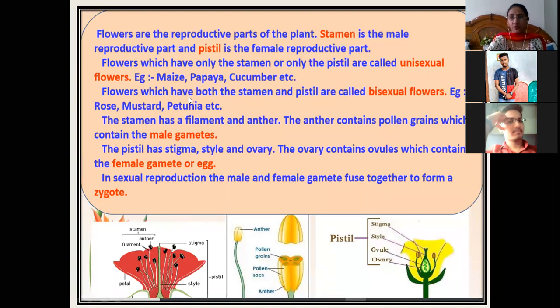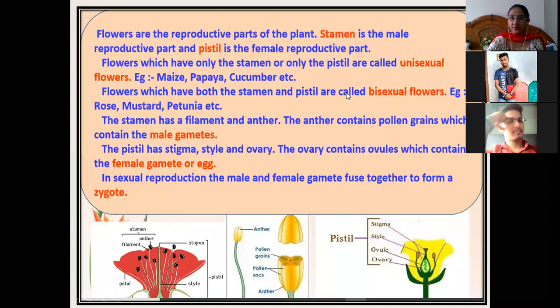Now you should also know what unisexual flowers and bisexual flowers are. Unisexual flowers are those which have only the stamens or only the pistil. Means those flowers which have either only the male part or only the female part. Both male and female parts are not present in one flower. That is called unisexual flowers. Examples are maize, papaya and cucumber.